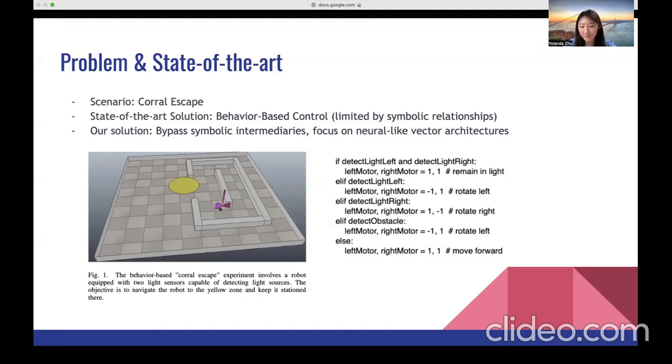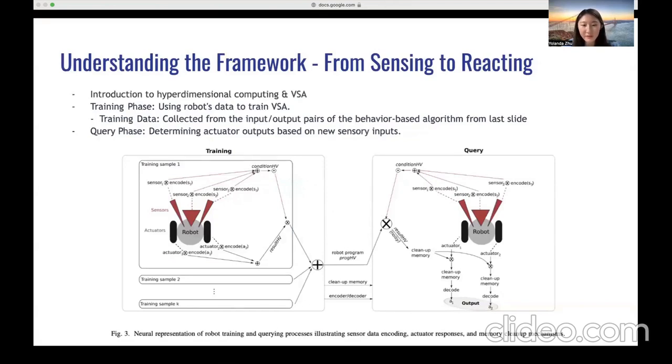its sensory inputs. So building on the limitations of the existing methods, I propose an innovative alternative, vector symbolic architectures, or VSAs. VSAs use high-dimensional hypervectors for symbolic encoding but without traditional symbols, aiming for a more direct mapping between sensors and actuators. In fact, our VSA approach is rooted in a broader concept called hyperdimensional computing. This paradigm operates in vast dimensional spaces, bringing powerful computational abilities and a high tolerance to noise, which is crucial for real-world scenarios where sensors might not always give perfect readings.